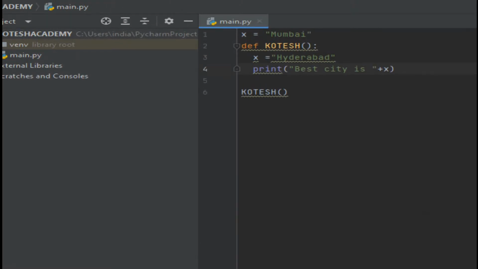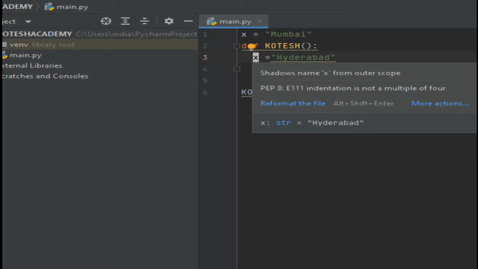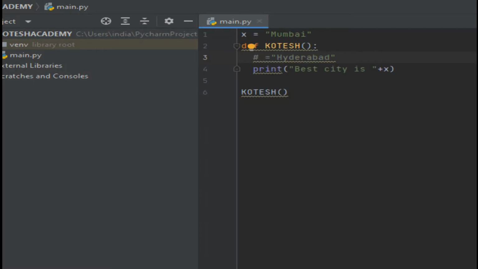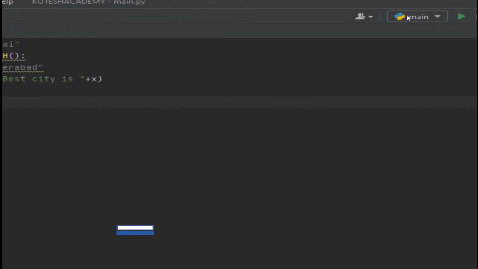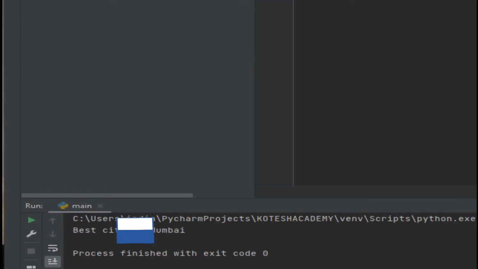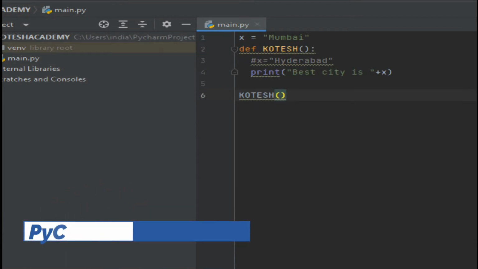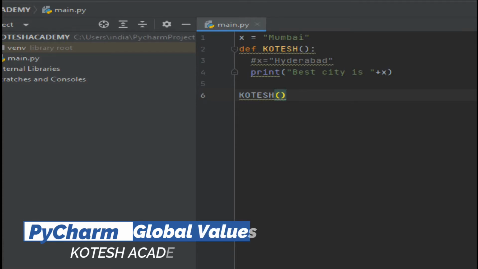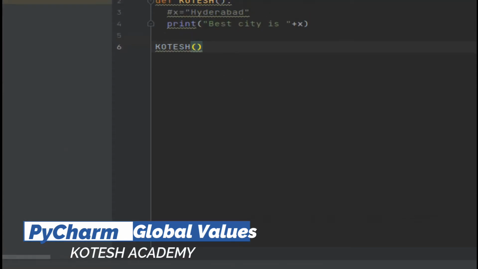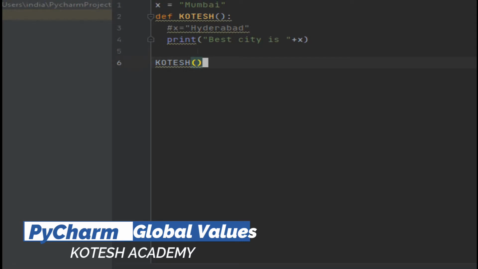For example, if you take this instruction in terms of a hash, making it a comment, then you can call the function. Then here best city is Mumbai. What is the meaning of this? Within the function there is no x variable, but I have written the variable name x. That's why it takes it from global. This is the actual default x, which is common for all. Then only you will get "best city is Mumbai". If you write the specific instruction inside the function, then only it takes that value.